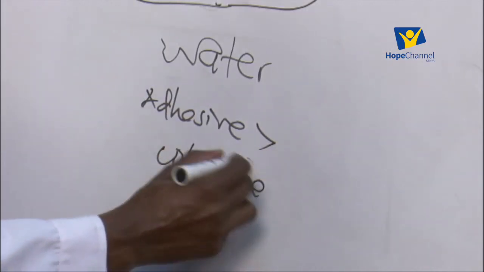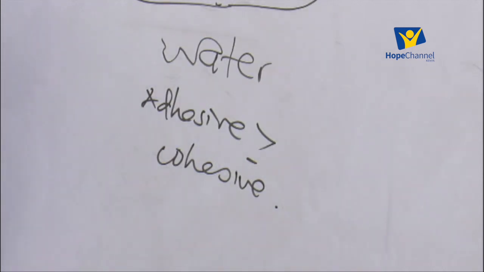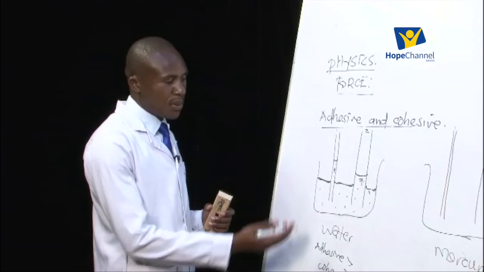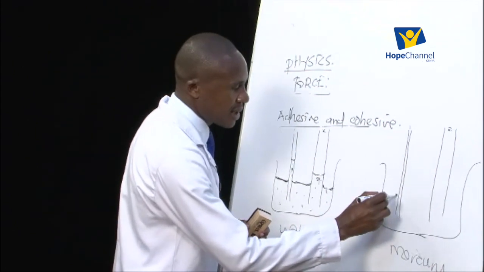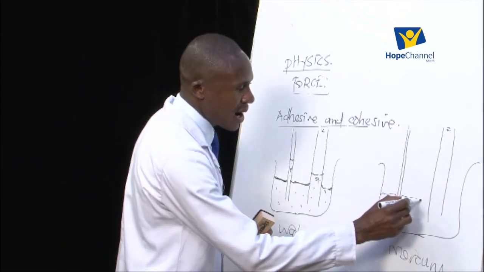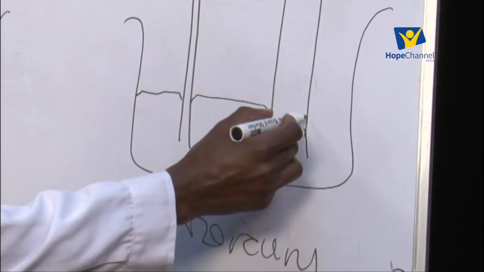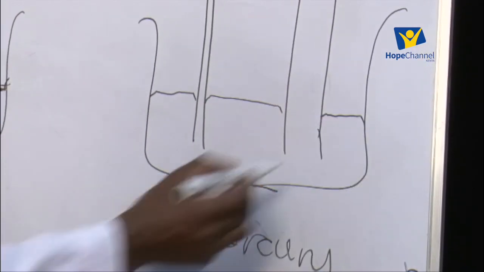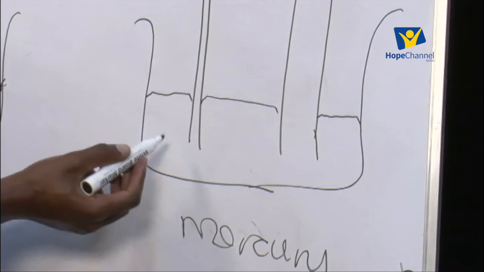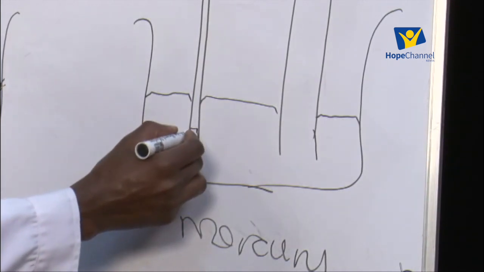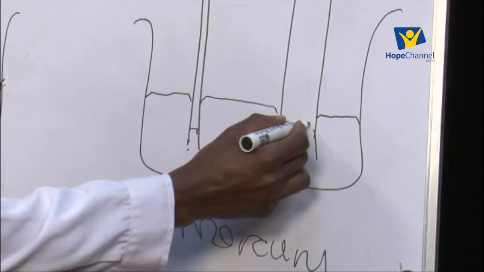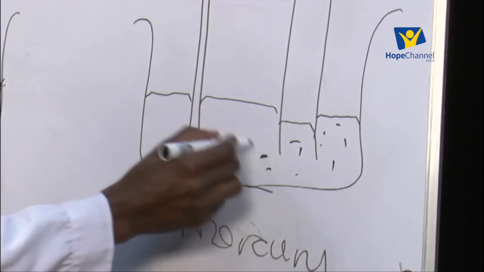Now when it comes to mercury, it is exactly the opposite of that for water. The level of the meniscus inside the tubes will be lower than the level outside the tubes. So if this is the level outside the tubes, the level inside will be lower compared to the level outside the tubes.